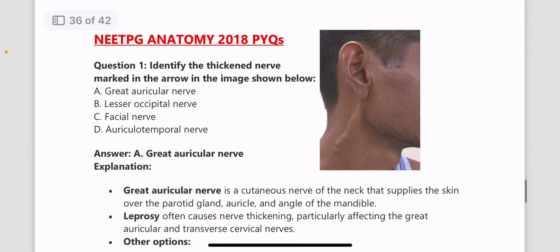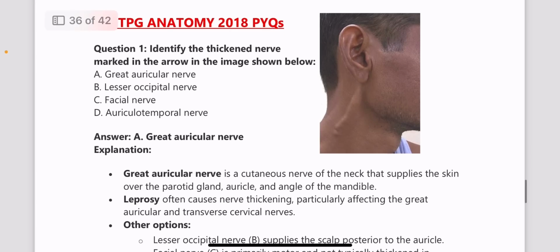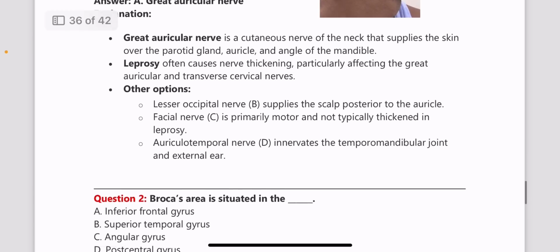Now moving on to anatomy 2018 PYQs. Identify the thickened nerve in the image. Answer is greater auricular nerve, and it is a cutaneous nerve of the neck that supplies the skin over the parotid, auricle and angle of mandible. And leprosy often causes nerve thickening, and it affects the greater auricular and the transverse cervical nerves.